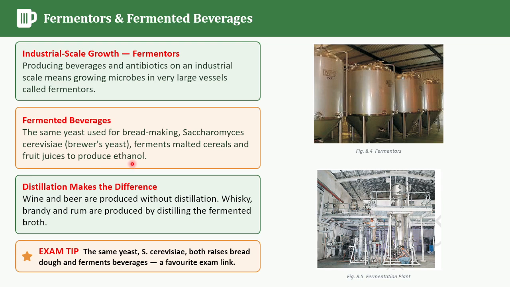Just to confirm, the same yeast is used for bread and beverages also? Yes. During fermentation, yeast converts the sugar into ethanol and carbon dioxide under suitable conditions. Then what about the distillation, does it make the difference? Yes. Why are wine and beer different from whiskey, brandy, and rum? Wine and beer are produced without the distillation process, but whiskey, brandy, and rum are produced after the distillation process.